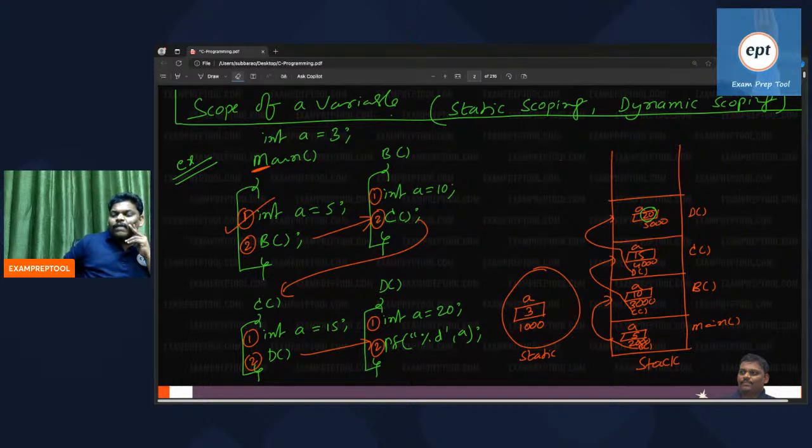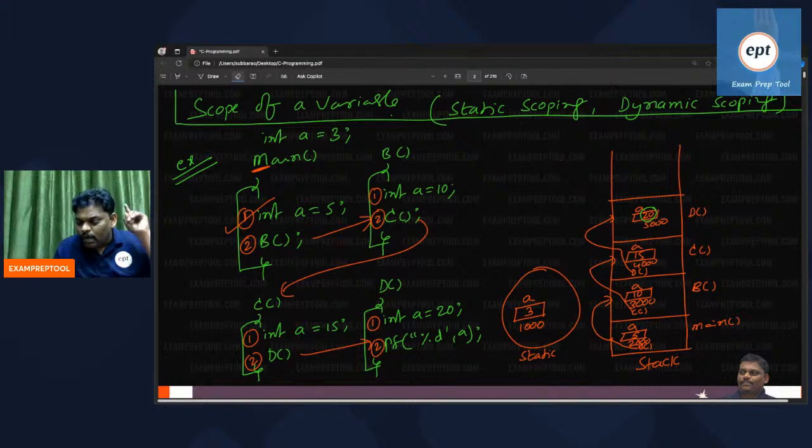This is how the program will run. First you have to compile. At compile time, global variable memory. When you run, local variable memory. When you say print A, the top of the stack is A there. Whichever A is at the top of the stack, that will be printed. So 20 will be printed. Everyone absolutely fine?